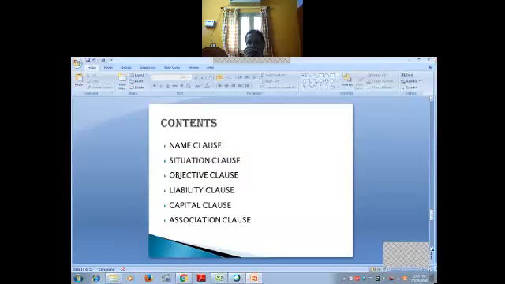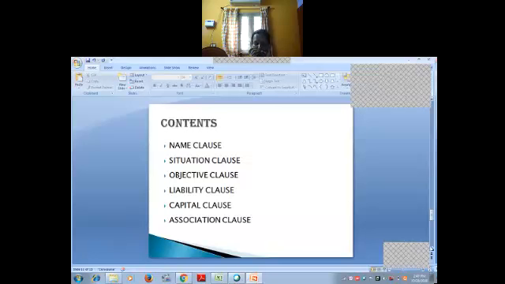Next, we are going to see the memorandum of association. Memorandum of association is a legal document prepared in the registration process of a limited liability company to define its relationship with the shareholders. It reveals the powers it has and what activities the company is permitted to undertake. It is a public document and any person dealing with the company is presumed to have sufficient knowledge of it.